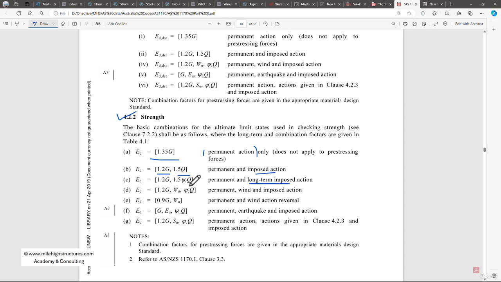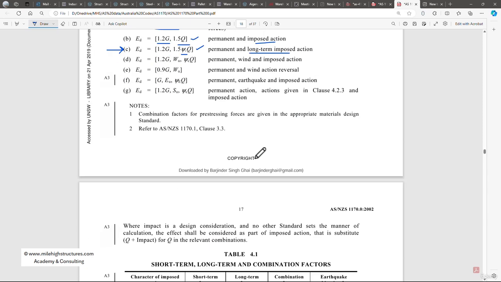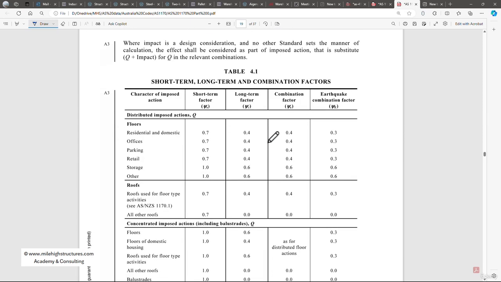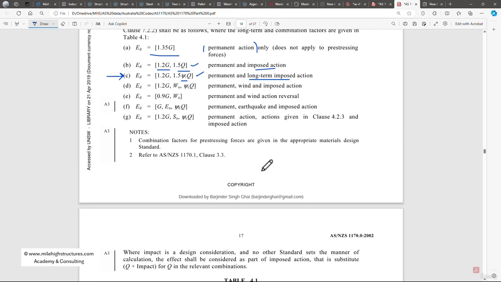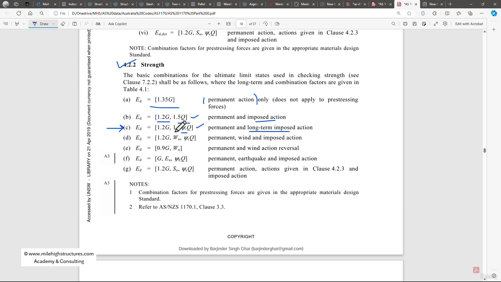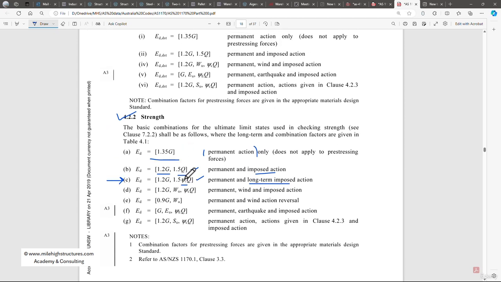For long-term imposed action, you shall see that both of these values are the same, except that in this particular case we have added psi L also. For the value of that, we need to refer to this particular long-term factor. In our case, we know that the mezzanine floor shall be used for storage. So in that case, this value becomes 0.6, and 0.6 multiplied with 1.5 becomes 0.9.